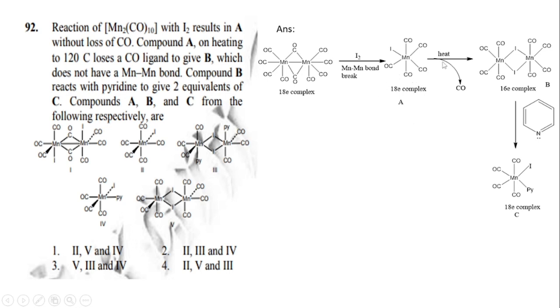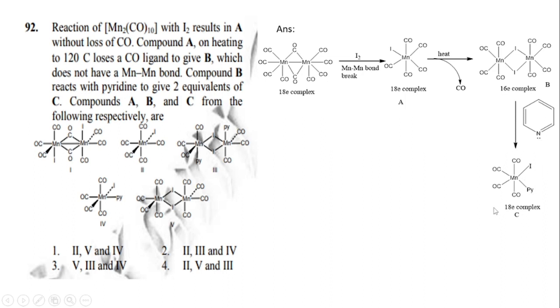So under heat, it will undergo decarbonylation to give a 16 electron complex, a dimer type of structure. And after the reaction with pyridine, it gives again an 18 electron structure because 2 electrons will be contributed in this complex.